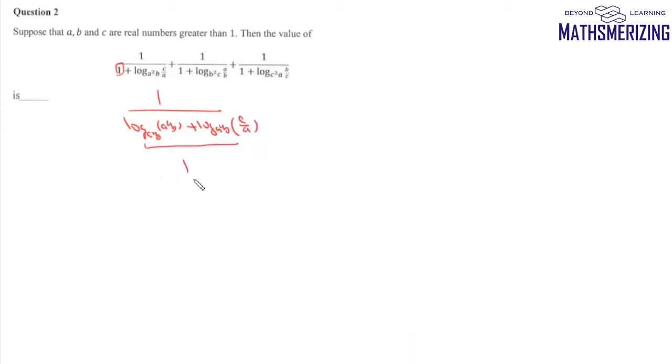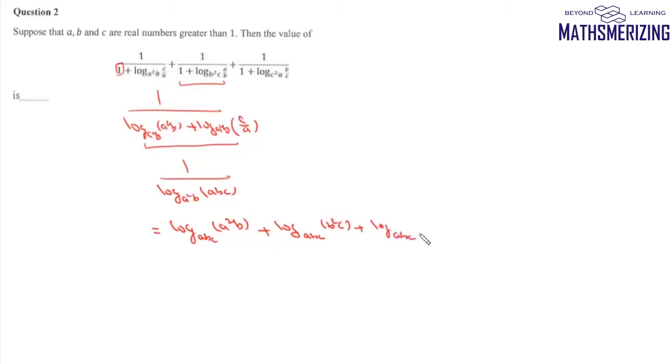We can write this as 1 upon log, and the base is a square b. Now here we will multiply them, a will cancel, so we'll get this as abc. So we can actually write this as log a square b to the base abc. Now similarly for the second one, we can write this as log b square c to the base abc, and in the same way we can write this third one as log to the base abc, and here the number is c square a.